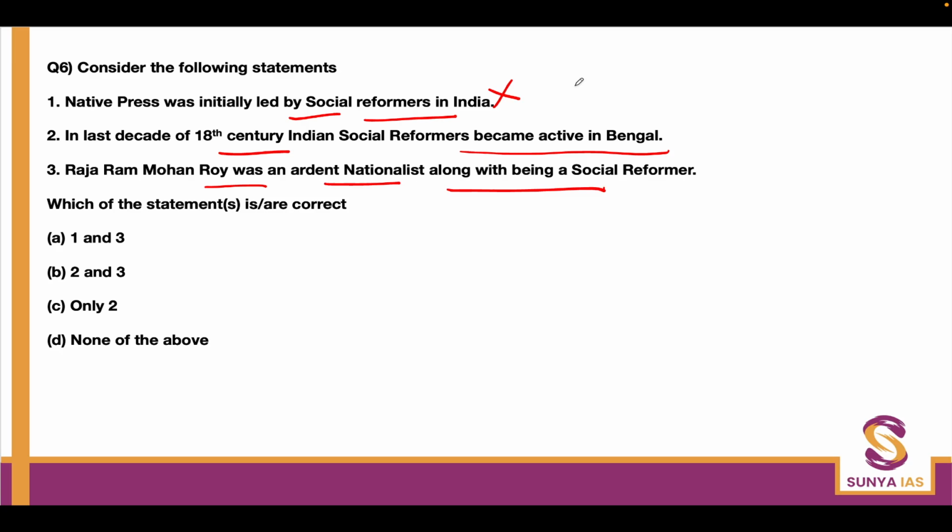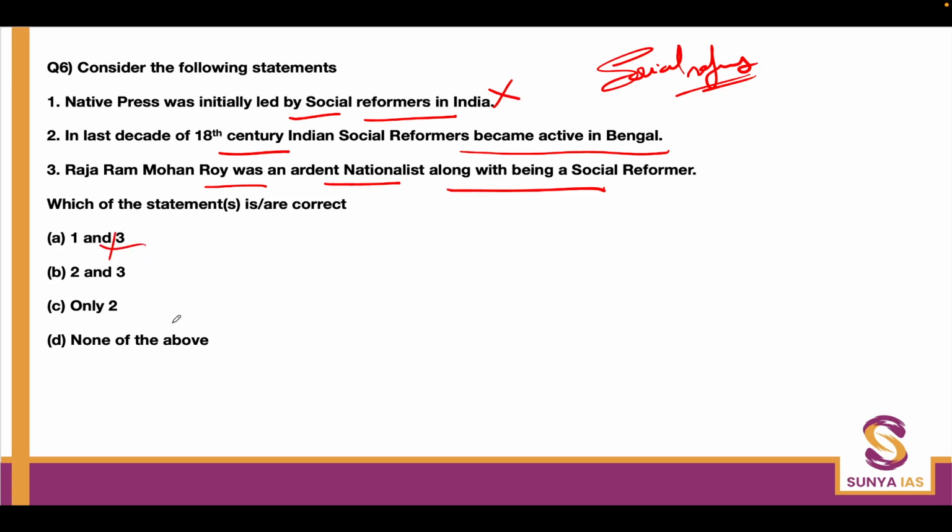Whether it was James Hickey or others who started the first newspapers in India, all of them were English and not Indians. Although when the natives entered the press industry, they mostly focused on social reform issues only. So the first one is wrong.